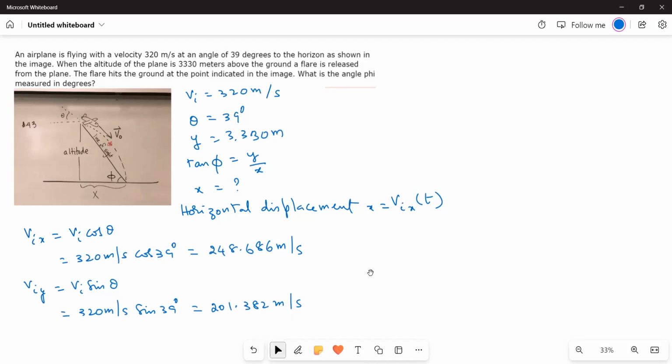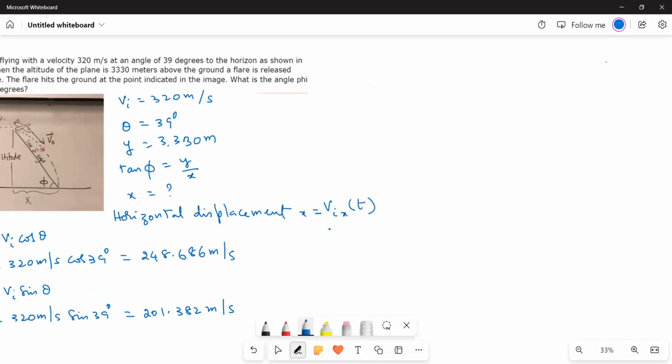To find out t, we take the kinematic equation: delta y is equal to Viy t plus half a t squared. Here a is equal to g, 9.8 meters per second squared. Now we know everything, because delta y is 3,330 meters.